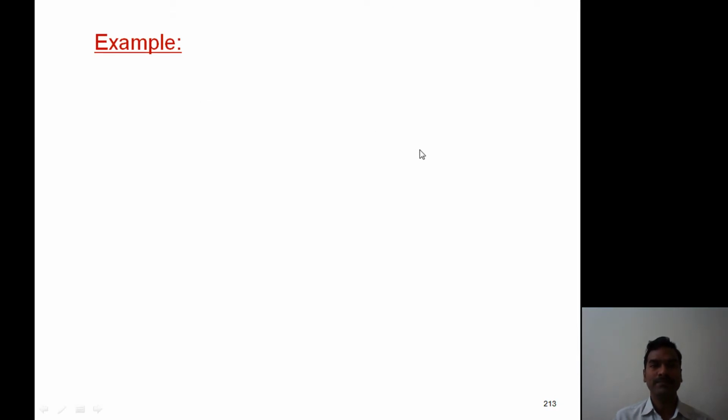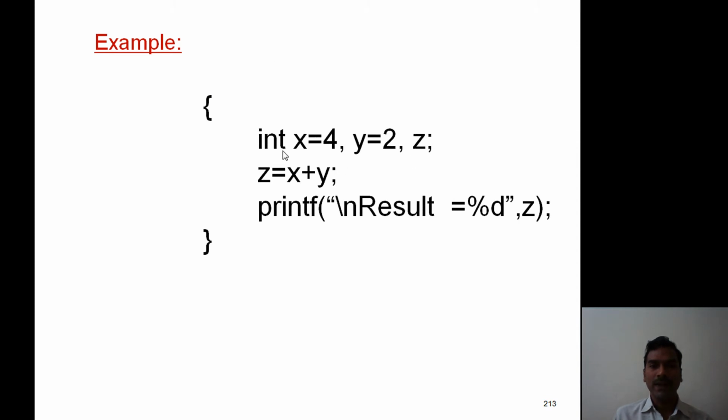Let's see an example. Now int x = 4, y = 2, z; terminated with a semicolon. It refers to simple statement. z = x + y; terminated with a semicolon, another simple statement. printf, z value printing, another simple statement. Now all these statements are placed within a pair of braces. Now it is referred as compound or block statements.